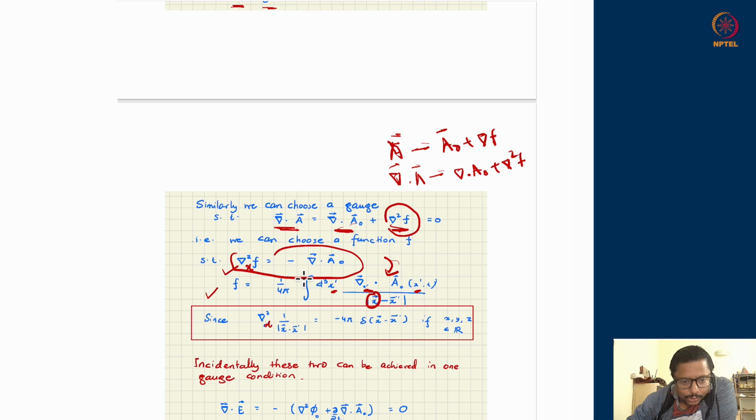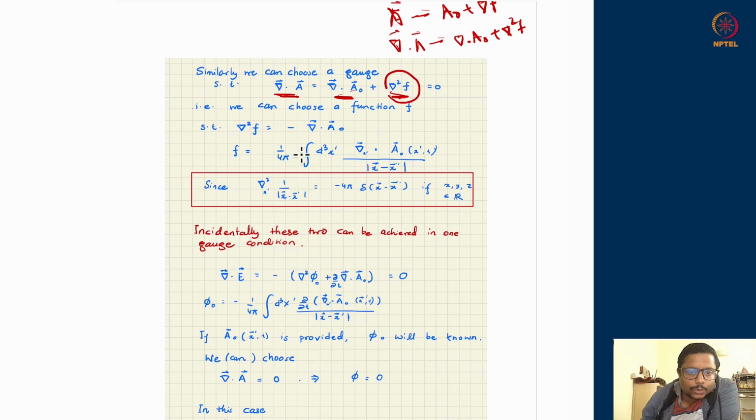And you know from your electrodynamics course, the green function approach, that the Laplacian of 1 over mod x minus x prime is just the delta function with a minus 4 pi. So that Laplacian acting on this x minus x prime will give you a delta function in x minus x prime, and that integration will exactly convert it into the equation which we are demanding. Therefore, this is a good solution in free space. The green function in free space is 1 over mod x minus x prime.